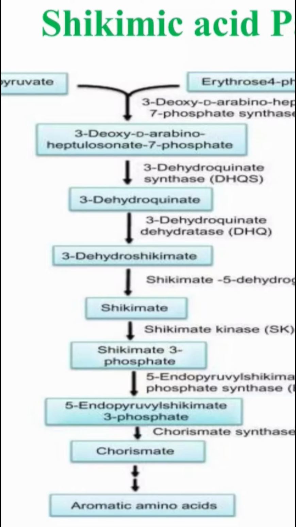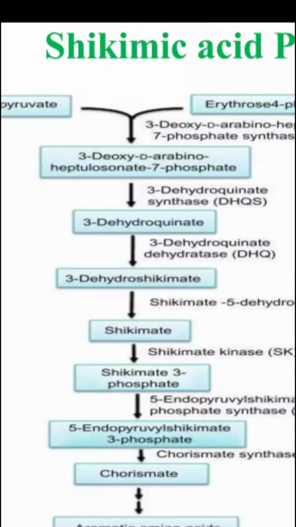Then the formation of shikimate happens, where DHS is getting converted into shikimate, where the enzyme shikimate dehydrogenase plus NADPH is the enzyme that is converting DHS to shikimate. Here the reduction reaction occurs. Step 5, formation of shikimate 3-phosphate, where shikimate is getting converted into shikimate 3-phosphate. The enzyme is shikimate kinase plus ATP. Here the phosphorylation step is taking place.